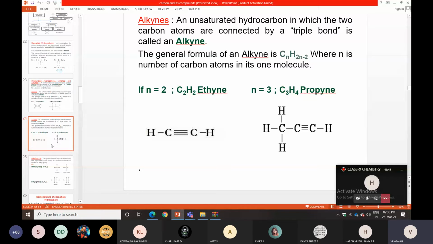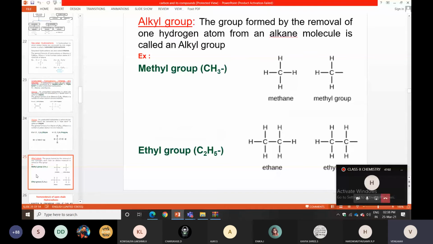The general formula of alkane is CnH2n+2, alkene is CnH2n, alkyne is CnH2n-2. The last one is the alkyl group, a very, very important thing. The group is formed by the removal of one hydrogen atom from an alkane.